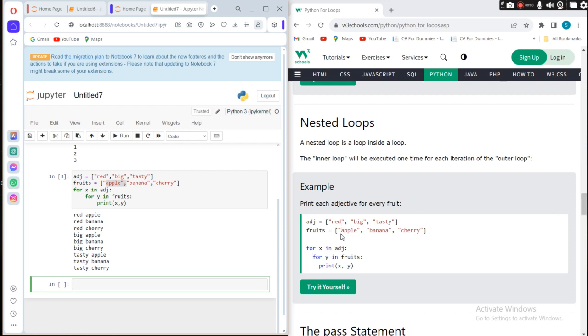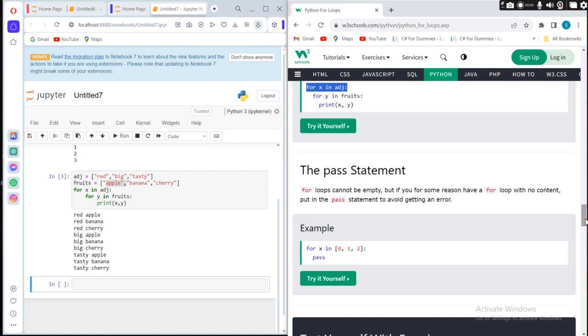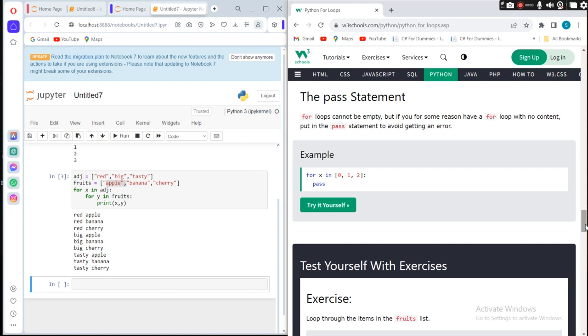So for red, all of this will be printed, and then the outer loop is incremented. The for loop is a little bit different in Python than in other languages, because in Python it works like an iterator.